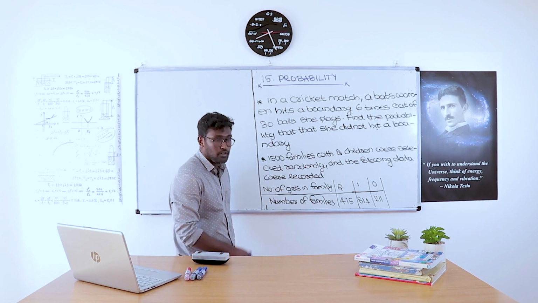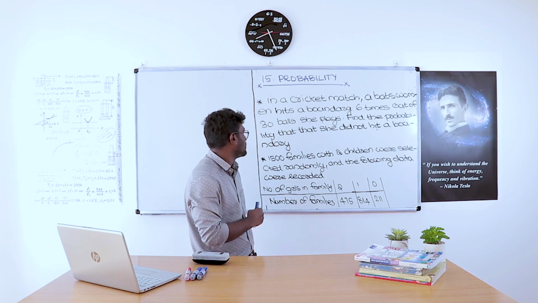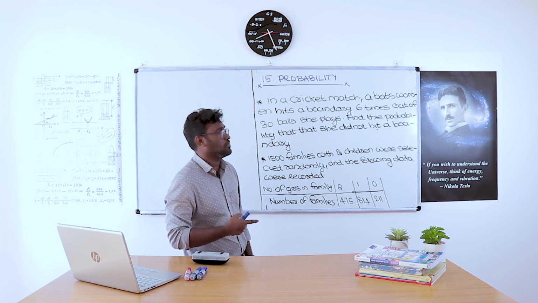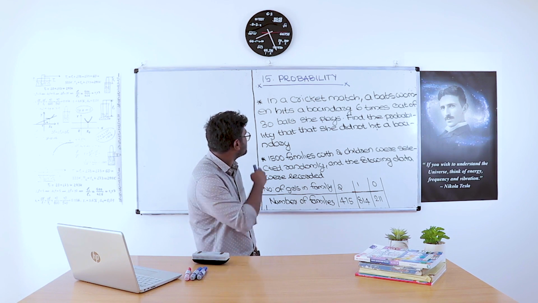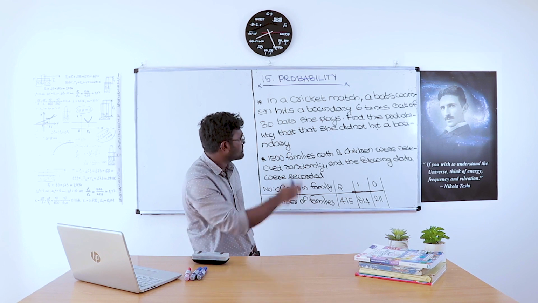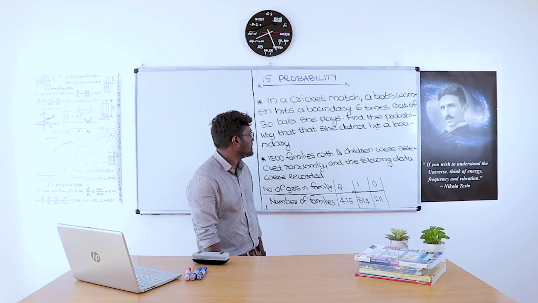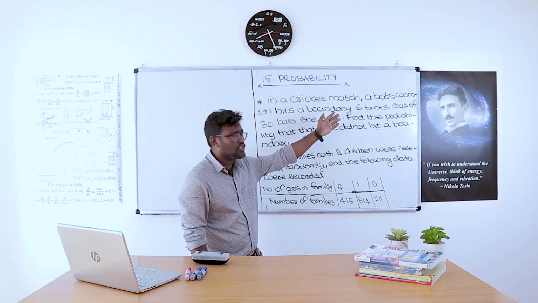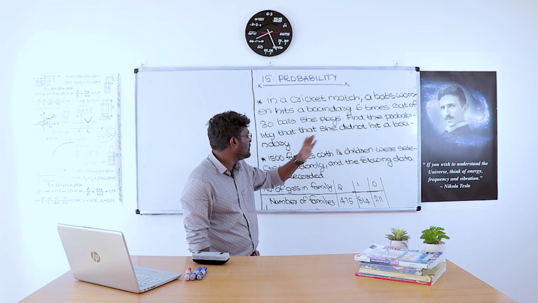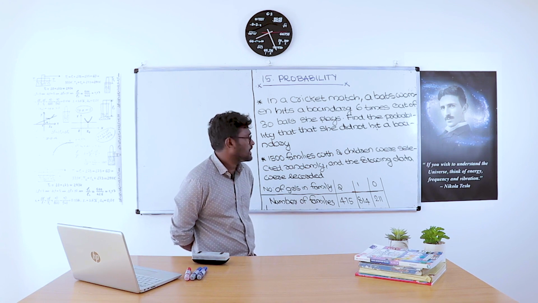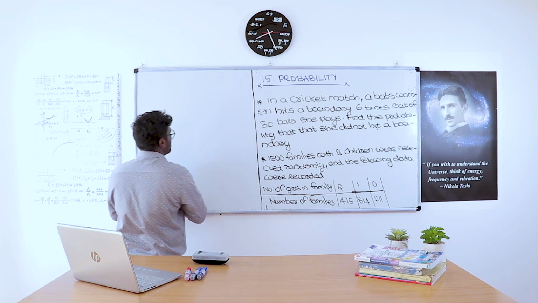Out of the 30 deliveries she played, she hit boundary 6 times. So find the probability that she did not hit a boundary. How will you find that probability?